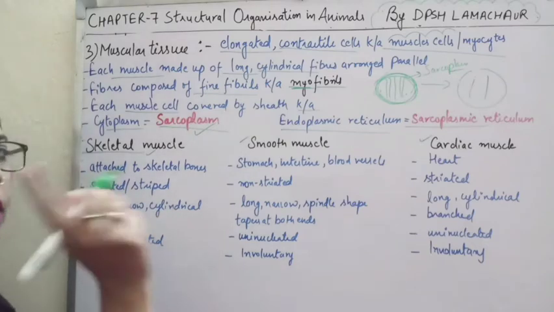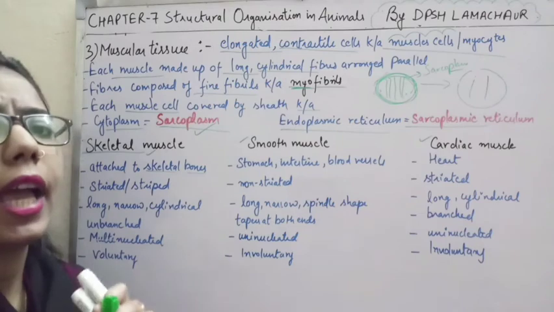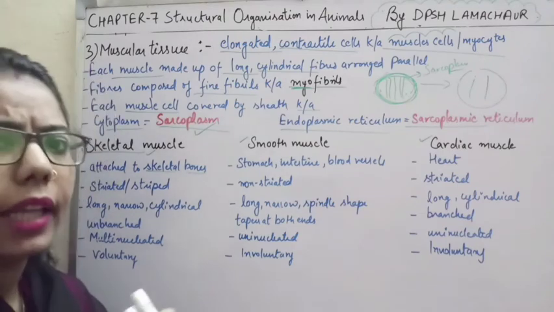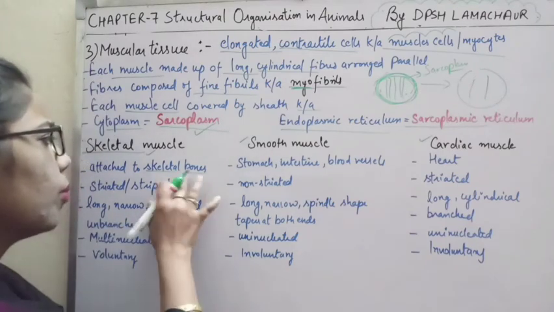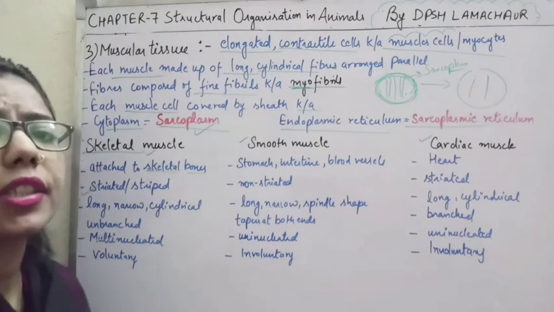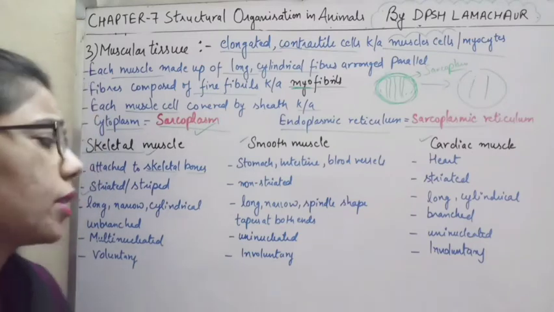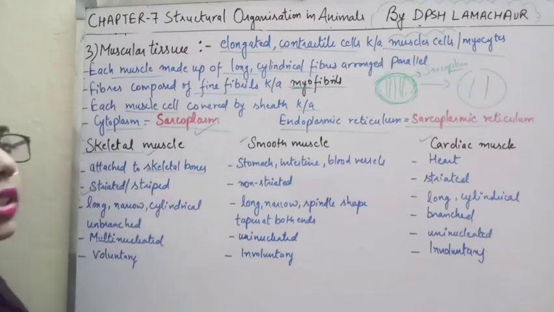So that is the first point, where it is present. It is present all over the body and mostly in the limbs, and it is attaching the skeletal bones. Another point: it is known as striated or striped muscle. Why are we saying striated and striped muscle?